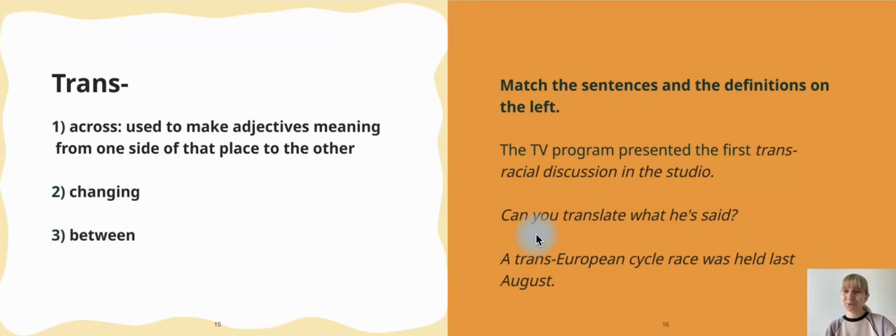Well, we have one more prefix, trans. How is it used? Like across, from one side to another side, from one place to another place, yes, or changing, or something that is between. So as we have 3 definitions, you have a task to match the sentences. So please take some time and do it.